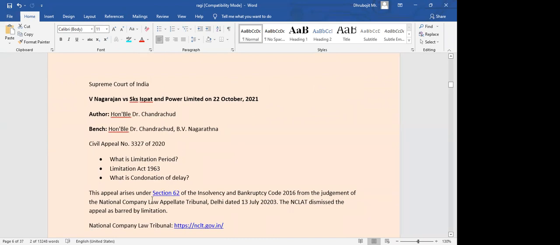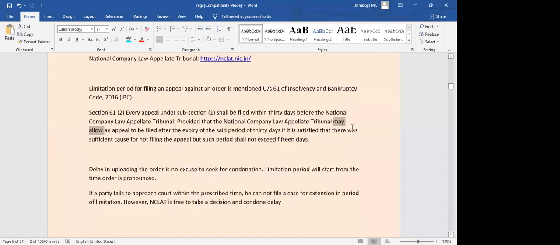Whenever a legislation fixes a limitation period, we should try to stick to it. If we fail to stick to that, the law may have a provision wherein you can file condonation, but that is not your right. That is a discretion of the judicial body, whether it's a tribunal or the regular court. If they want to allow, they can allow.